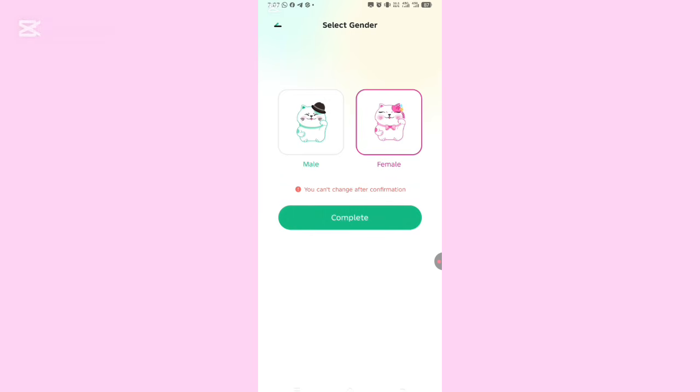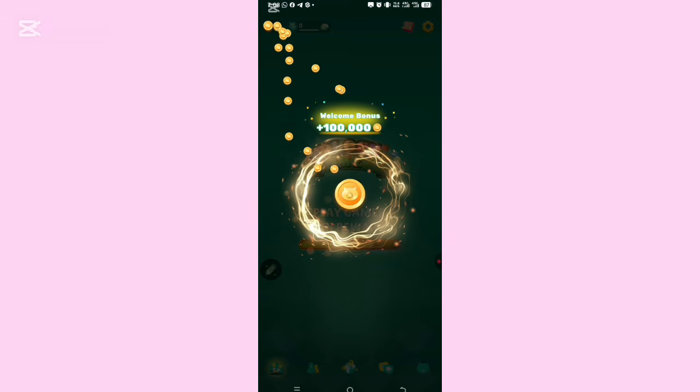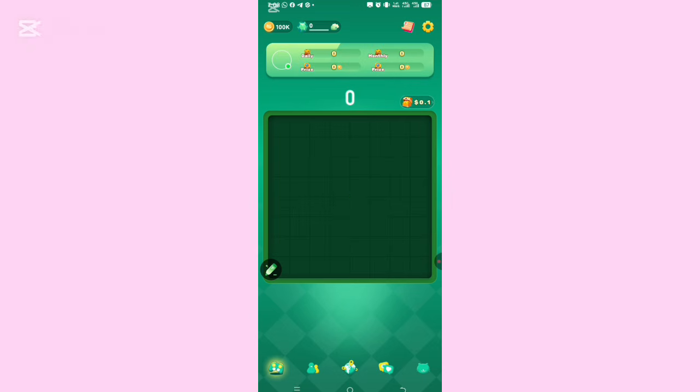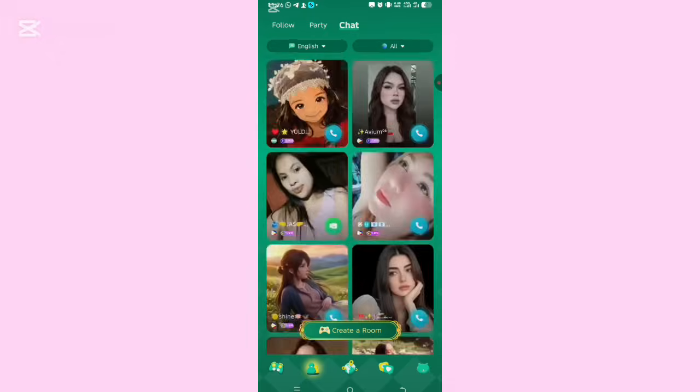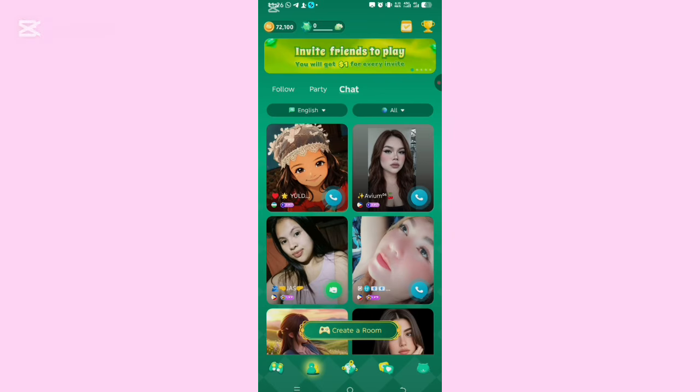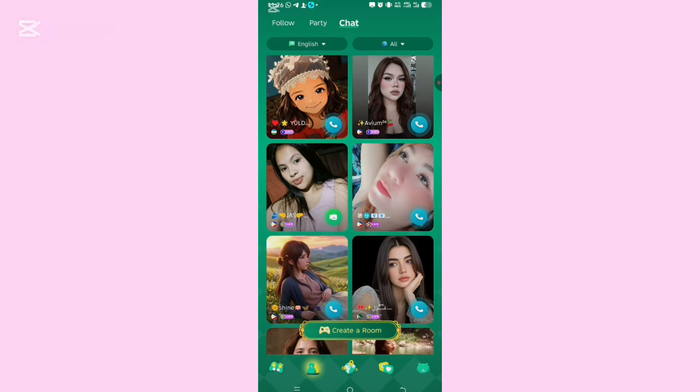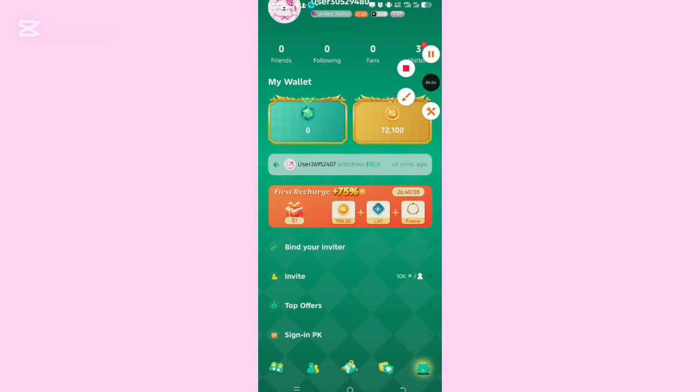Remember, once you log into this app, make sure that you verify yourself. By verifying yourself, you are secured. Now they have given me 100k, and this bonus I cannot withdraw. I can only use it to play games. Now let's go. It will bring you to this interface. So once you finish that registration at first, there are things you need to do immediately you enter here. I'm going to tell you everything you need to know about these buttons and what you will be doing in these buttons to be making money, and every other button that will help you make money on this app.